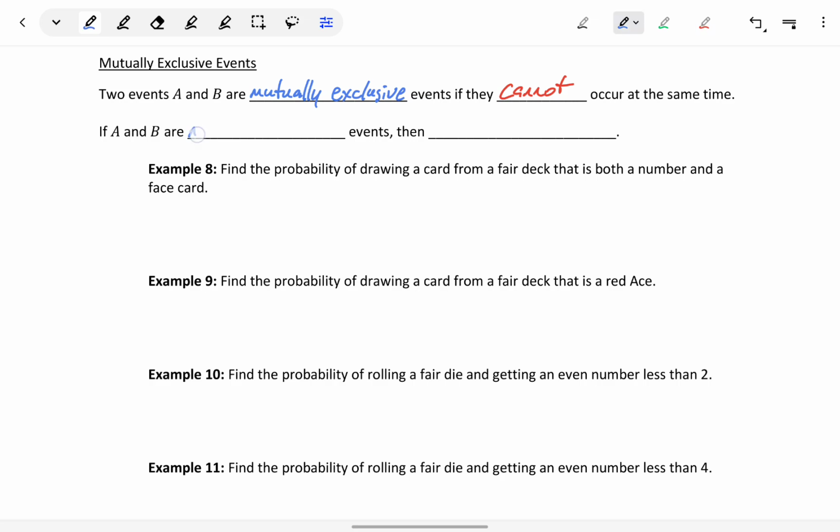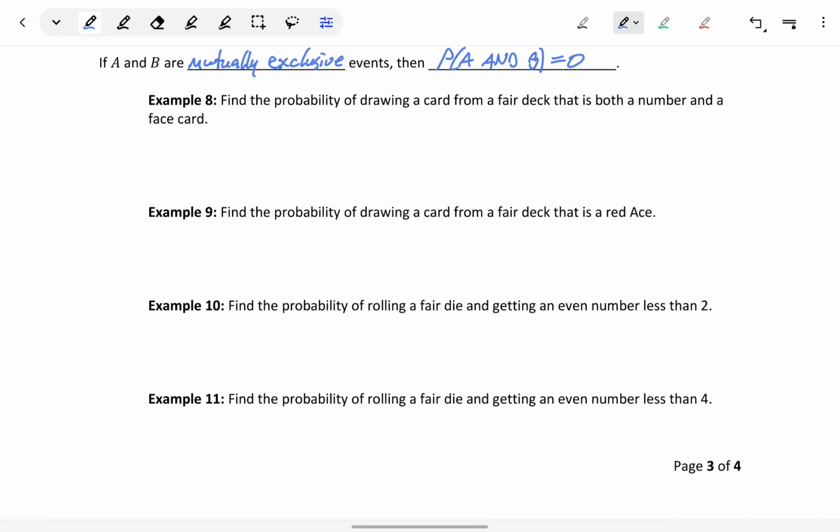So if two events, A and B, are mutually exclusive, then the probability of A and B has to be equal to 0. The two values cannot occur at the same time, so there's no way for them to both occur. A and B cannot coexist.